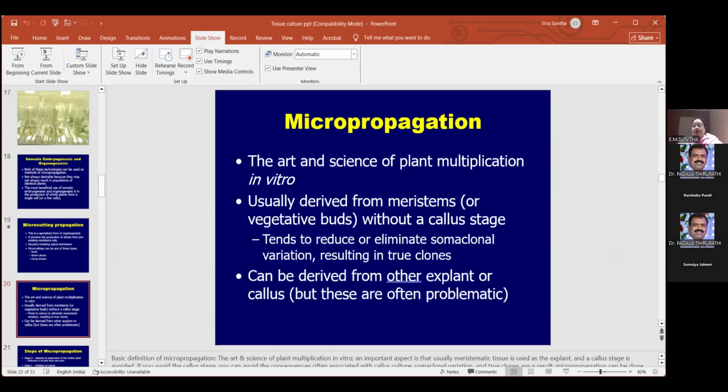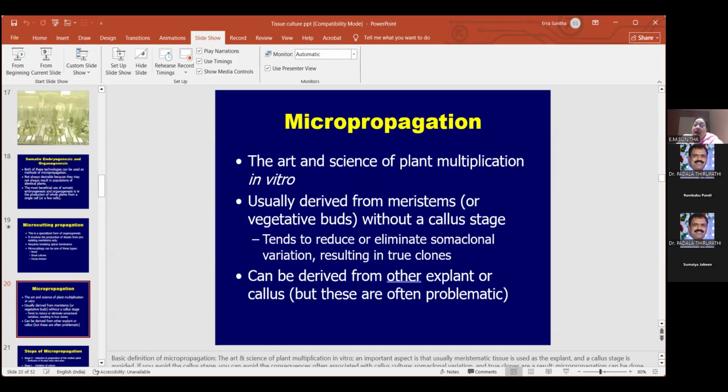So what is this micropropagation? Micropropagation is nothing but it is just a science, or it is a way of doing multiplication of plants under in vitro conditions. It is an art. So based on the science, based on our technology, we are playing with the plants.